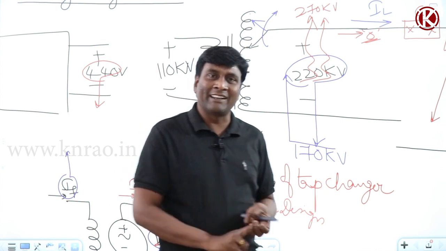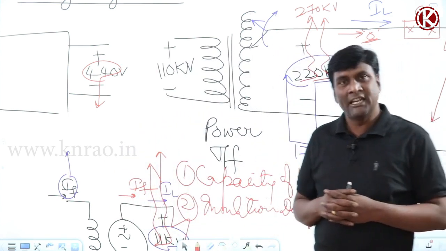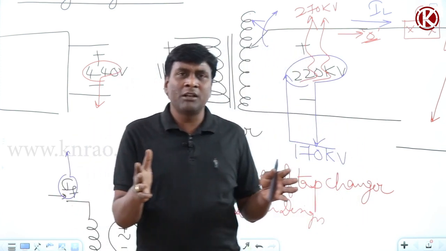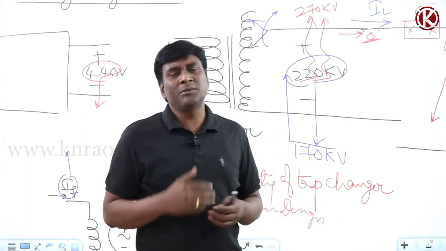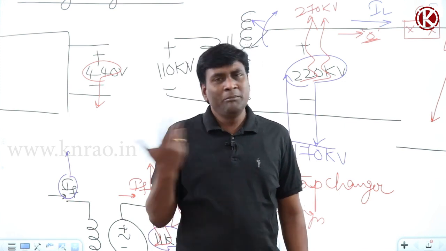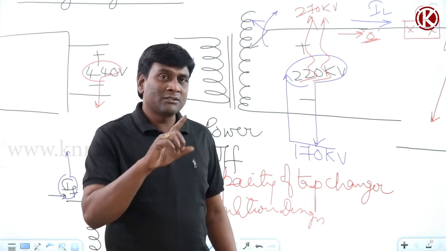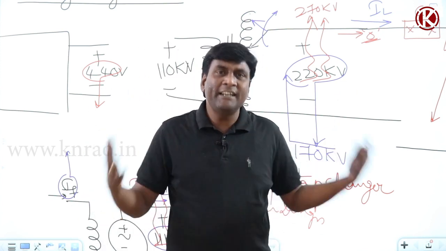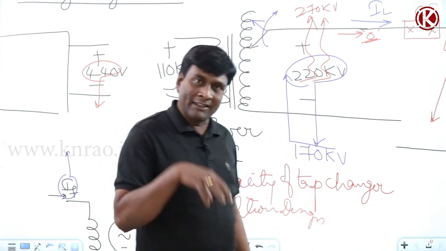Now if you think of an alternator, once the alternator is connected with an infinite bus, the national grid, for example, if complete Telangana is not in need of power, it will supply to Andhra Pradesh. If complete Andhra Pradesh is not in need of power, maybe it will sell it to Uttar Pradesh. So the point here is, once my alternator is connected with the national grid, complete India is going to be the catchment area for the alternator.